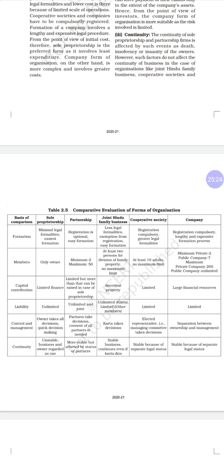Then capital contribution. Limited finance in your sole proprietor. Same thing, partnership also has limited resources raised by the partners. Then joint Hindu family business, it is ancillary properties; your grandfather's, great-great-grandfather's properties will be there. Then cooperative society is also limited, because only 10 members have started the business, so whatever limited fund they can put, only that they can put.